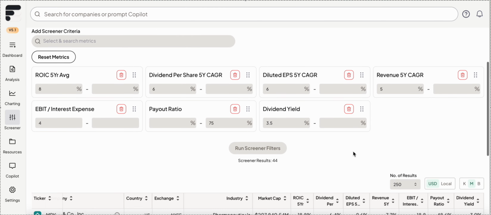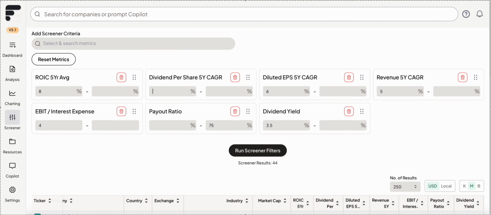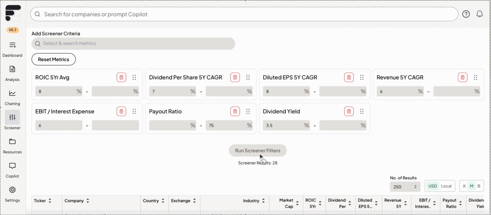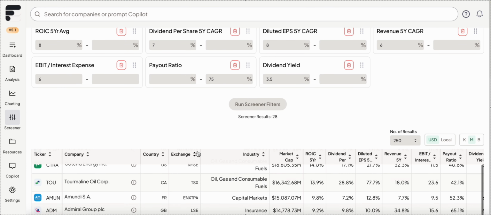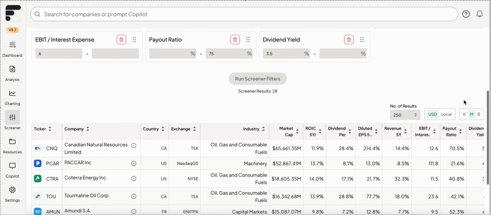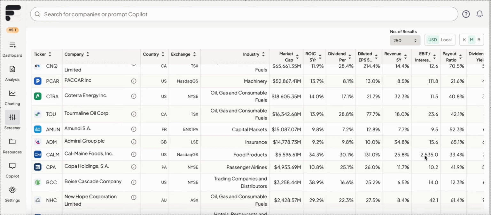We can tighten this up even further. Let's go ahead. We'll do 7%. Let's do earnings per share growing faster, and let's raise our revenue CAGRs. Let's get our EBIT to interest expense up. 28 companies. So this is how I go about it. I just keep tightening this net down until I get something reasonable.